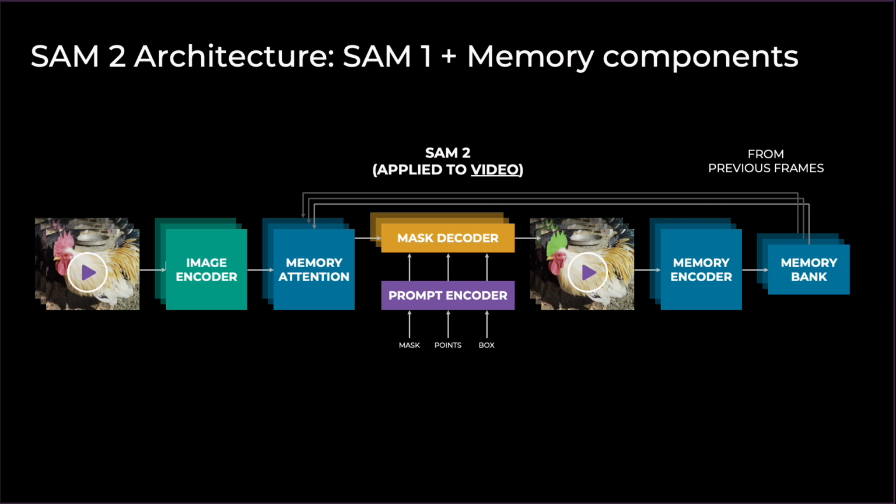The memory encoder then takes the output mask and fuses it with the information from the image encoder to create a spatial memory, which is then placed in the memory bank for use in segmenting subsequent frames. Typically, we store spatial memories from the past 6 frames. The memory bank actually also has another kind of memory called the object pointer memories that I'll be talking about when we discuss the decoder. These are much lighter memories, and we can store many more of them.